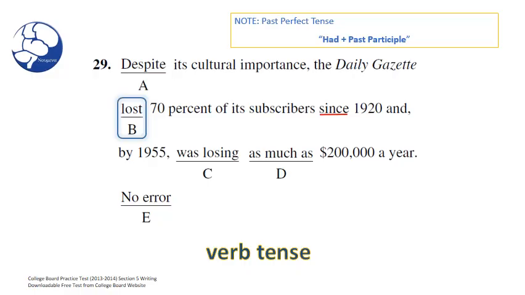And so by 1955, it had already lost 70% of its subscribers. And in so doing, it was losing as much as $200,000 a year. So again, it seems like one action preceded the other, and again, this action happened over a span of time. So the past perfect seems to be the only tense that B could possibly take.